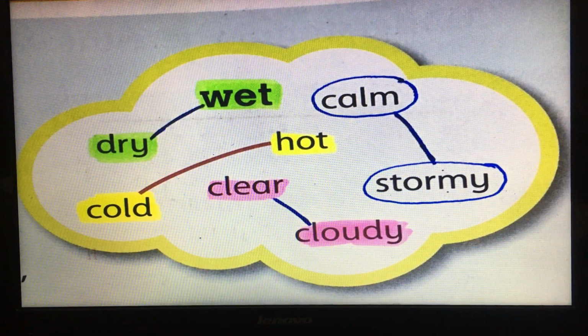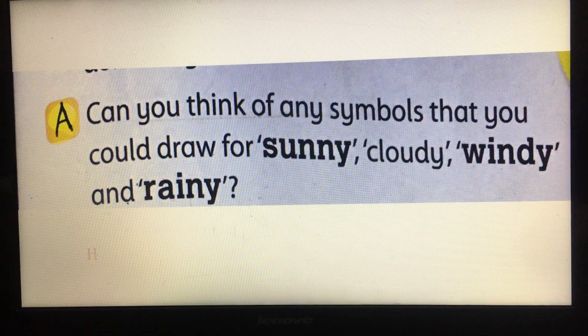Okay, now we have another question in your book, page 95. So please write inside the cloud, section A. So we have a cloud in your book. Please write inside it, section A. Let's read the question. The question is, can you think of any symbols that you could draw for sunny, cloudy, windy, and rainy? Now we want to draw symbols for each word.